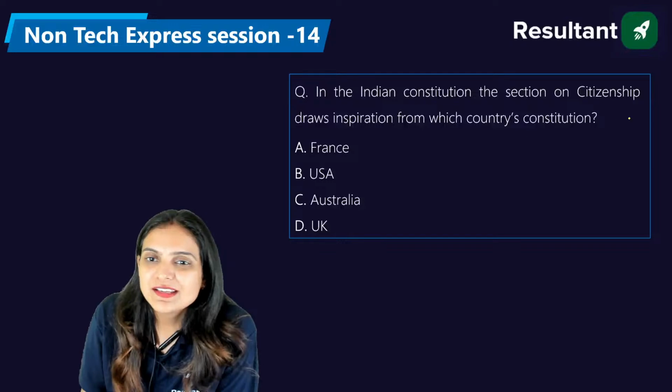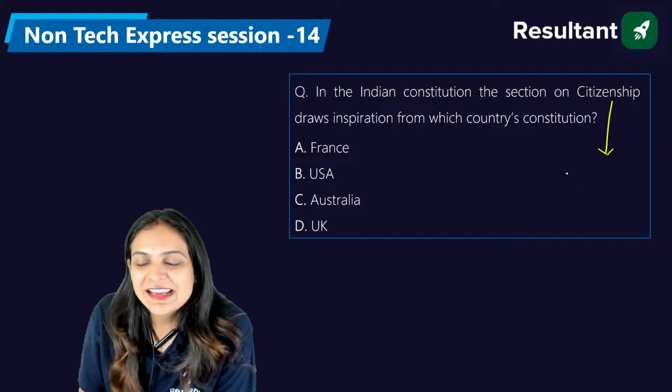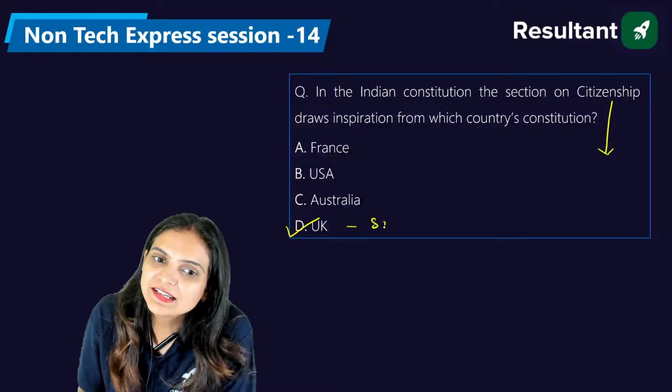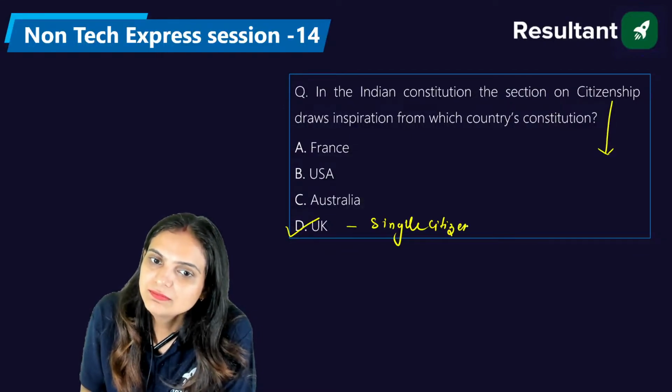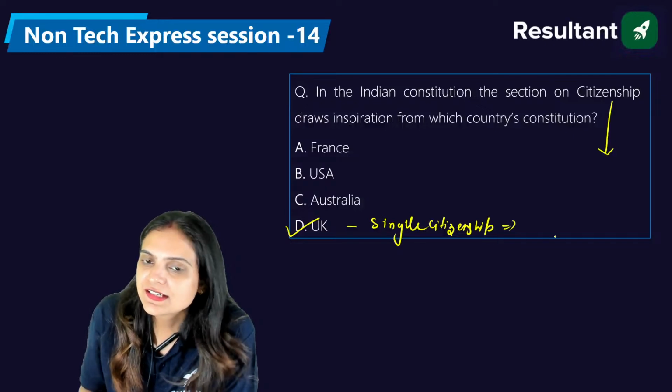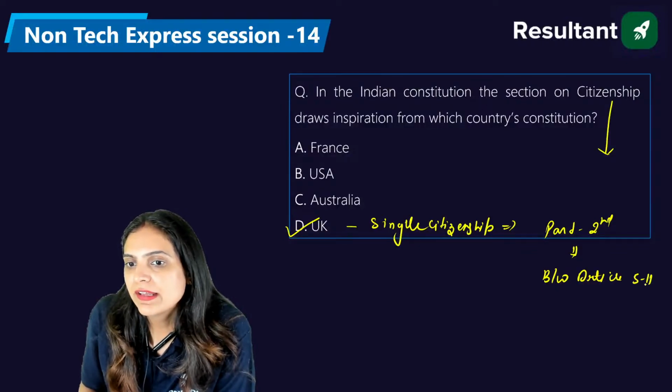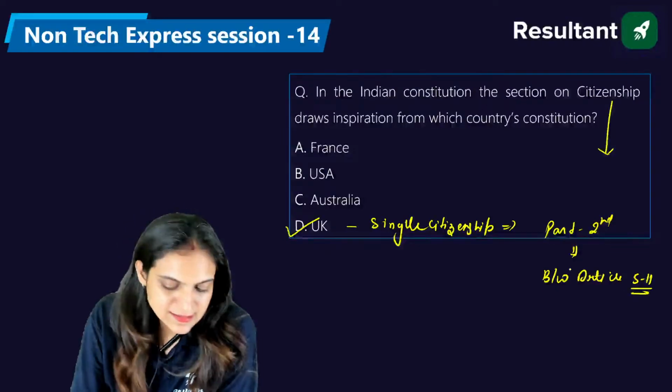That is why we removed them, and in place of that we came with citizenship that is generally single in nature. We have taken that single citizenship feature, which is discussed in Part 2 of the Constitution of India, between Articles 5 to 11. So the right answer is D, that is UK.